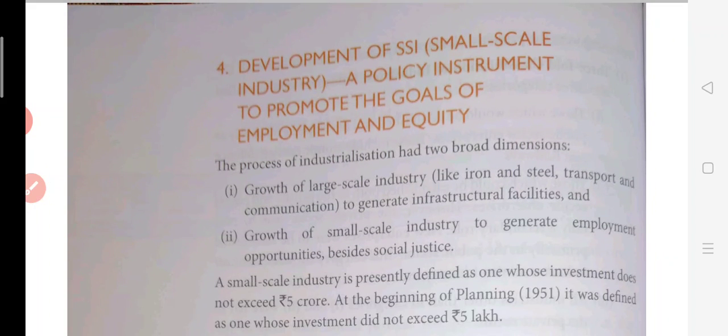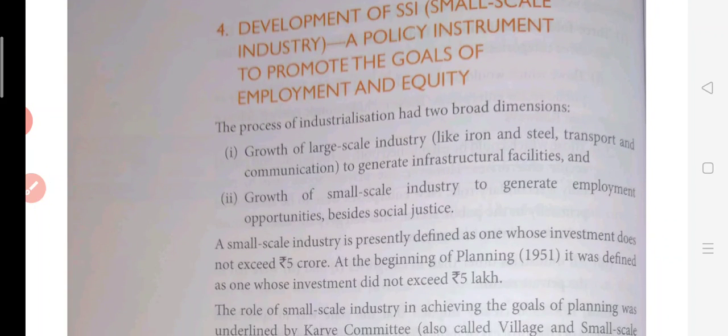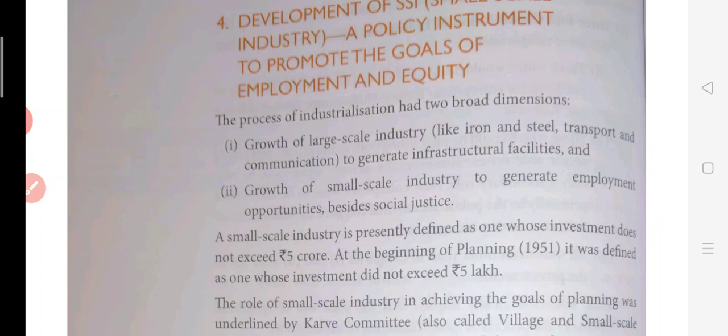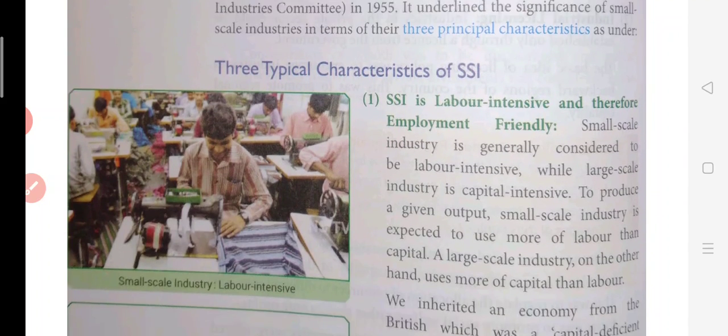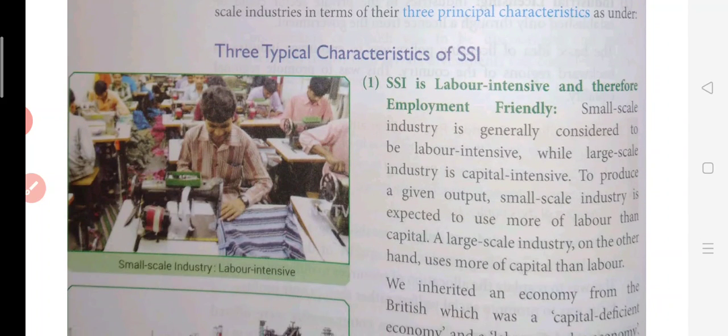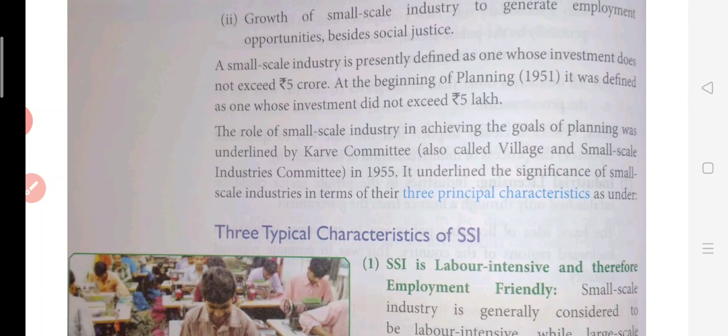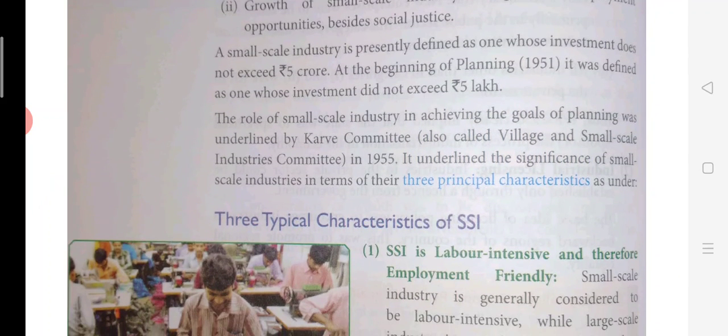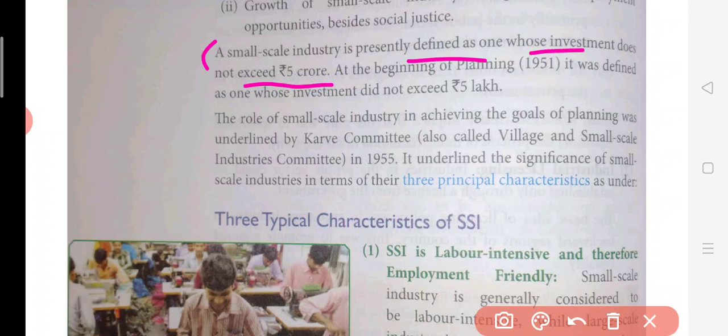Now, the development of the small scale industries. There are basically three typical characteristics of SSI. Maybe the question can come, what are the characteristics of this small scale industry? Why was so much promotion given to this small scale industry? We can read it from here. A small scale industry is presently defined as one whose investment does not exceed 5 crore. Means these are small companies or small types of industries.